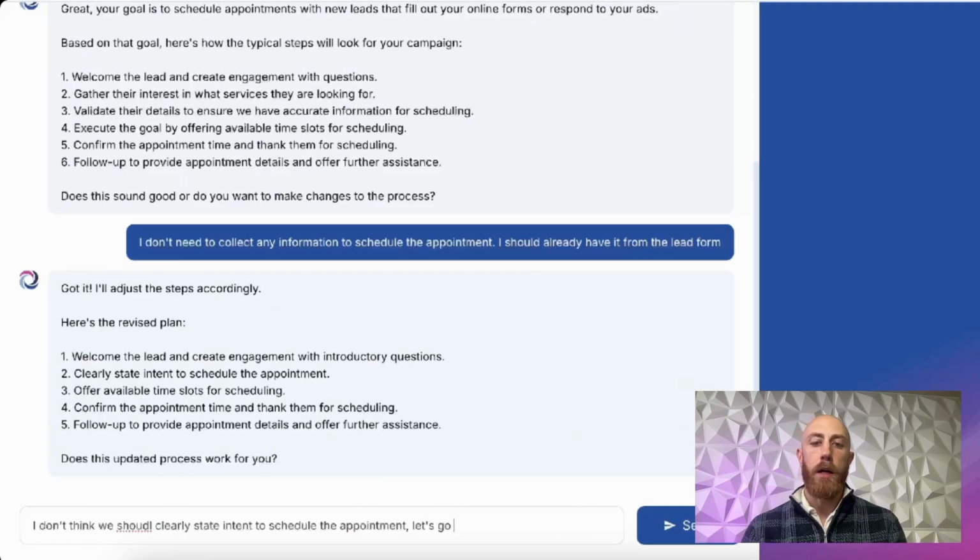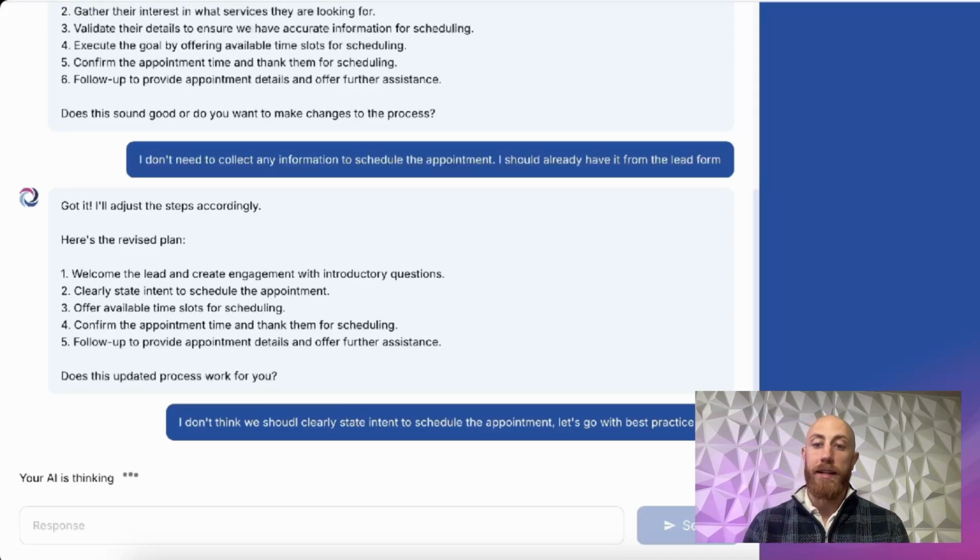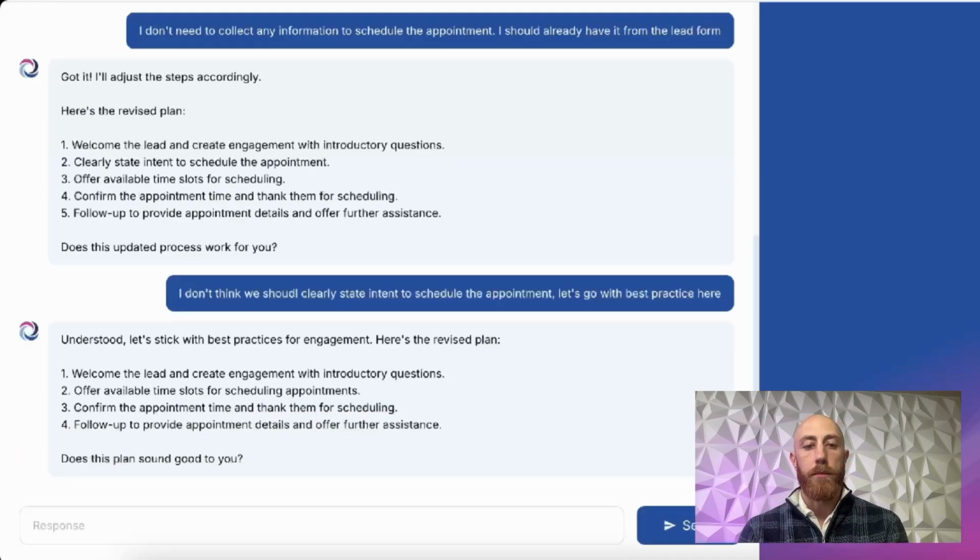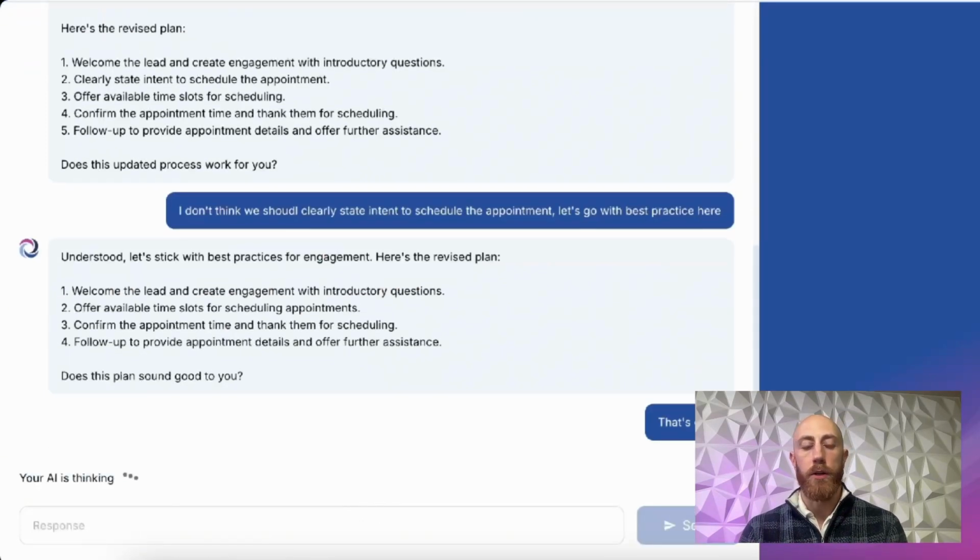So for example, I'm saying, I don't want to do this. Let's go. Or actually, I ended up going with a recommendation there. But so perfect. Let's see what we get. Great. So then we get an updated step-by-step process with how it works.